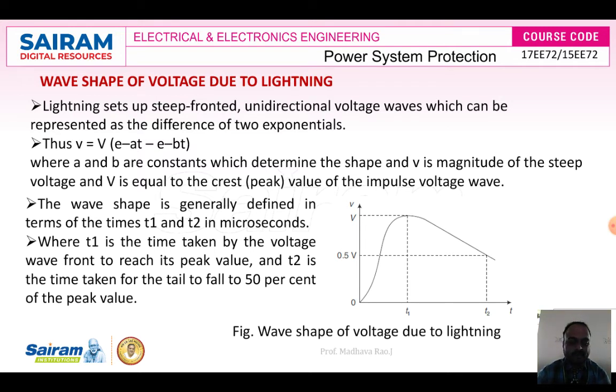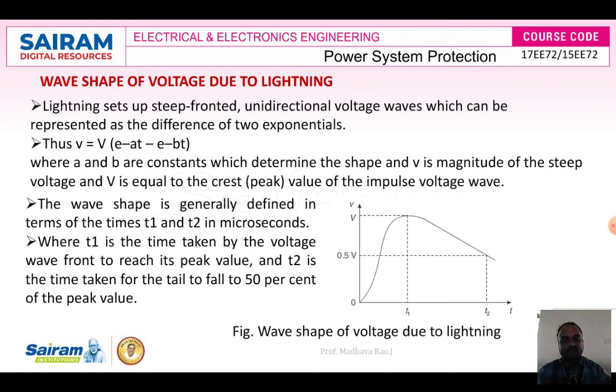Due to lightning, the wave shape of the voltage will change. How we calculate it: V is equal to V into e power minus at minus e power minus bt, where a and b are constants that determine the shape of the voltage V. Here we consider the magnitude of the waveform as a steep voltage, where V is the crest value, the peak value of the impulse waveform.